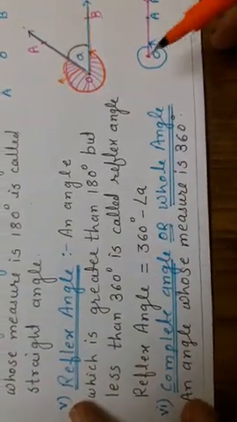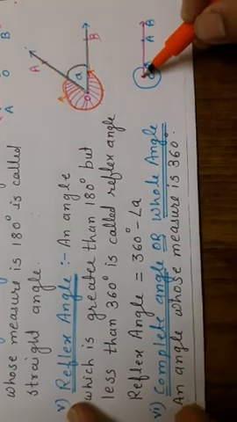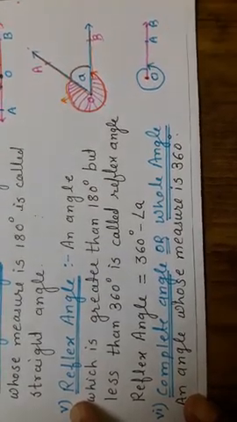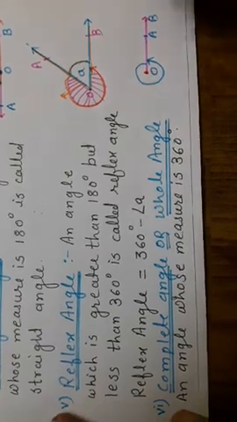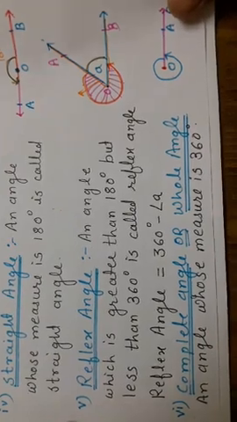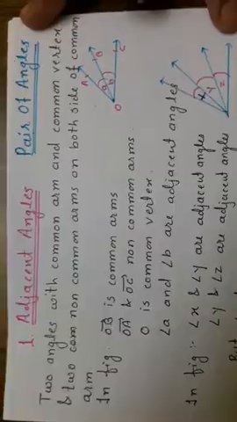Complete angle or a whole angle. A complete angle means the point around which we get 360 degrees. So an angle whose measure is 360 degrees is called a complete or a whole angle.